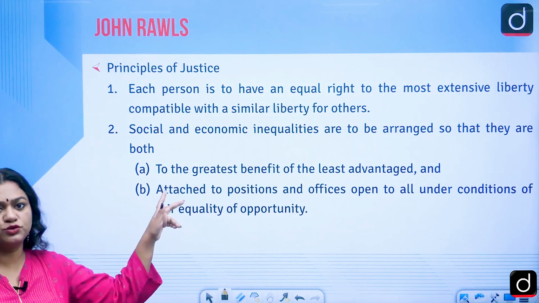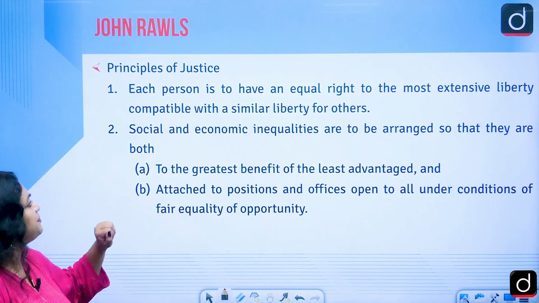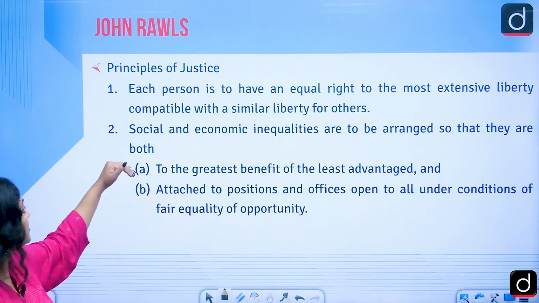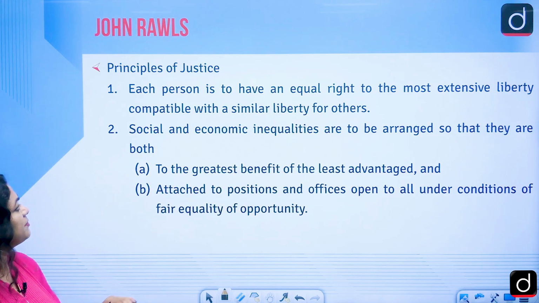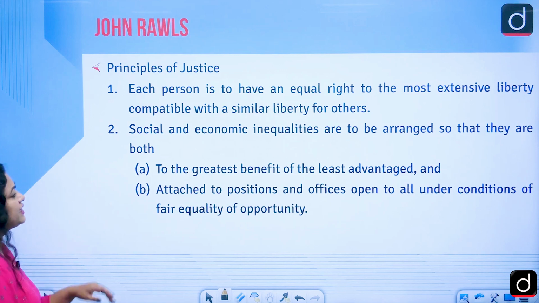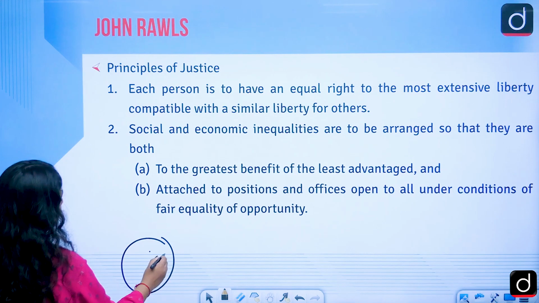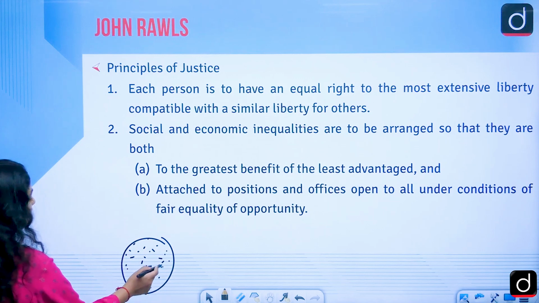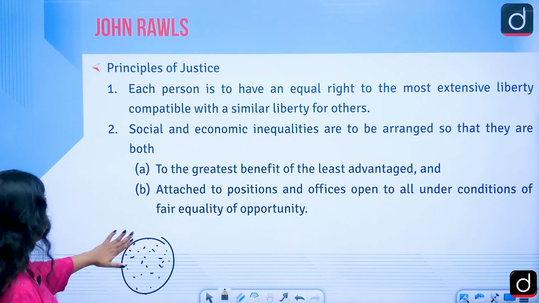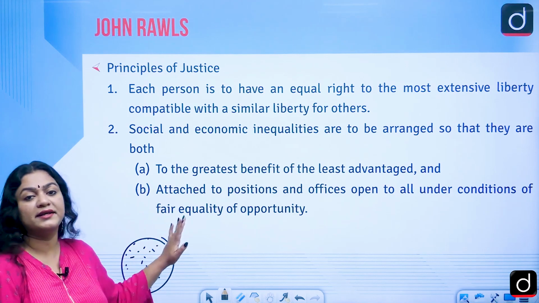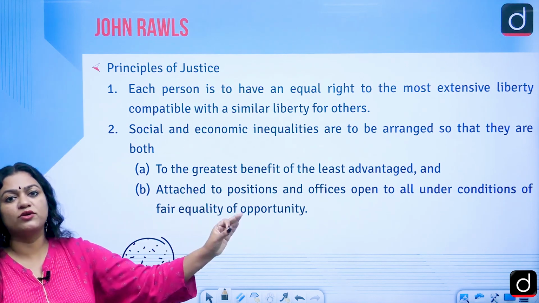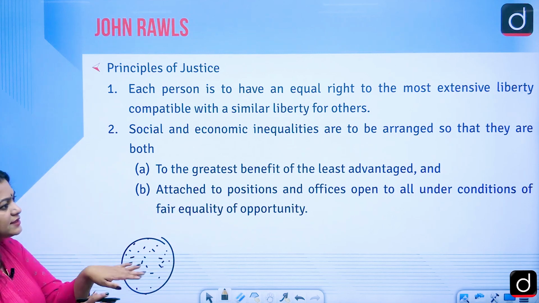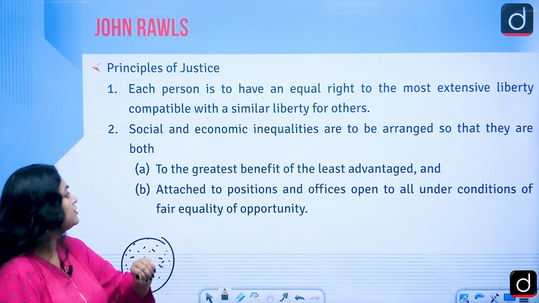Principles of justice, two major principles are there. Each person is to have an equal right to the most extensive liberty compatible with a similar liberty for others. To him, each and every person is entitled to the right to have equal liberty like others. Every other person living in the society is entitled to the right to have equal liberty for each and every individual.